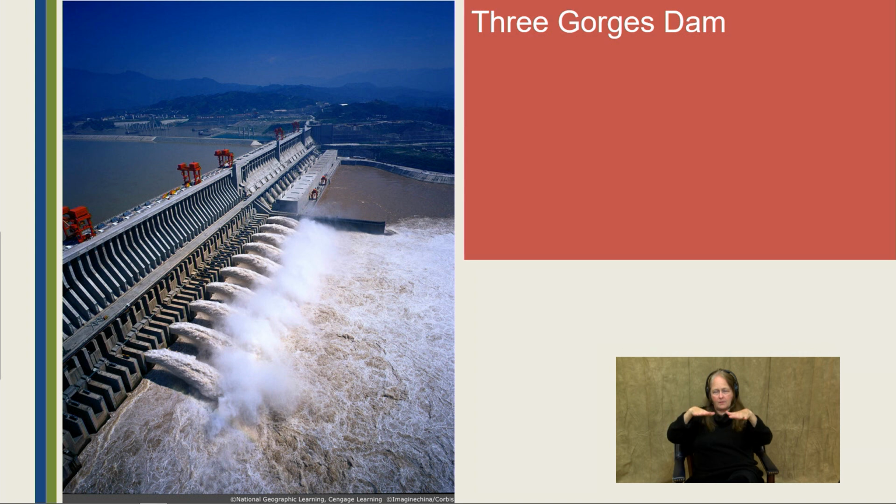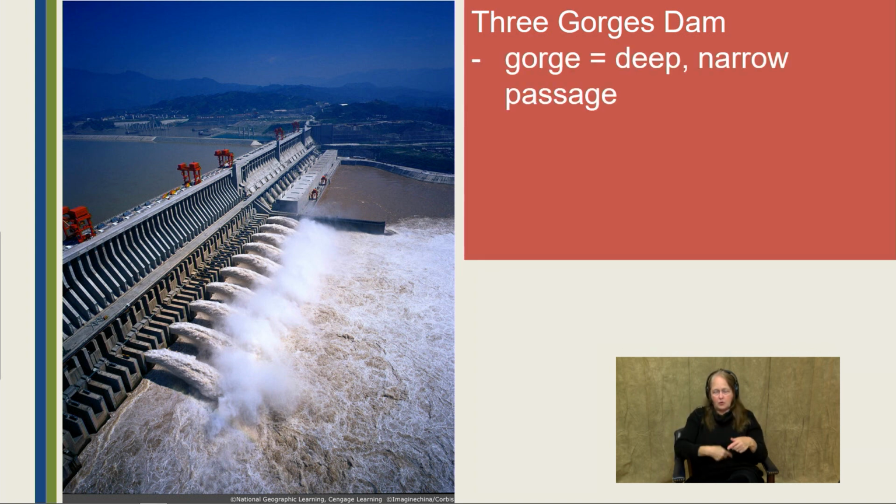So one of the things that the Chinese government has done is build the Three Gorges Dam. The word gorge means a deep, narrow passage.